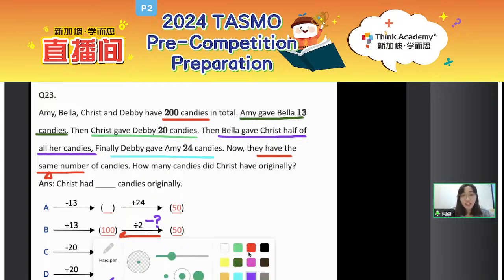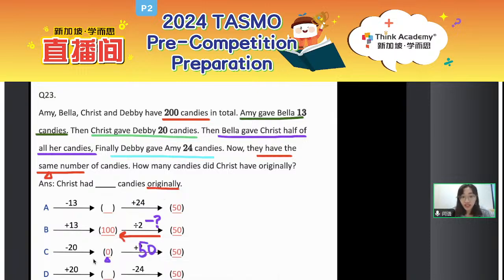No, because the question is asking you, C had how many candies originally? So here again, working backwards. So 0 plus 20, you will get the final answer should be 20. Okay? Any question now? Yeah. So this is about working backwards.